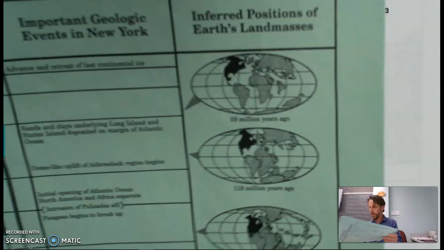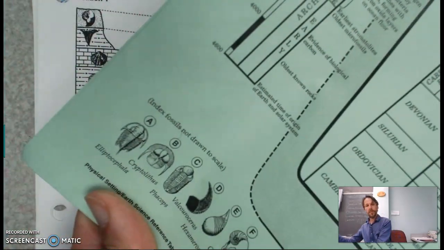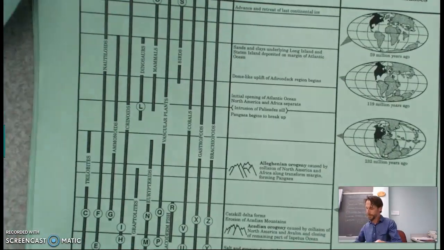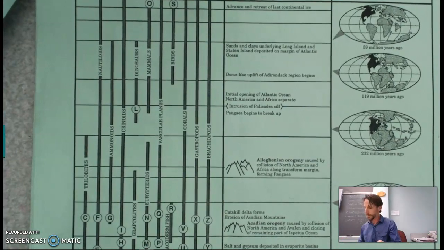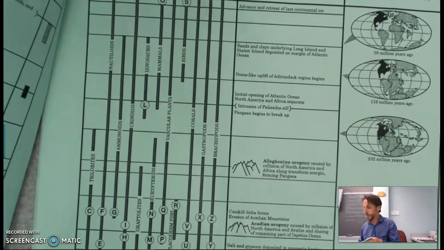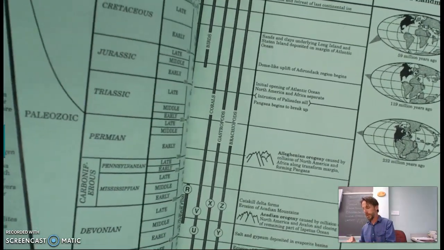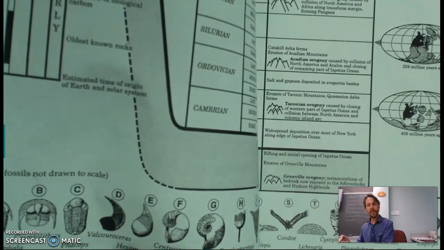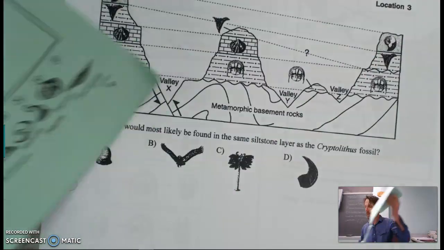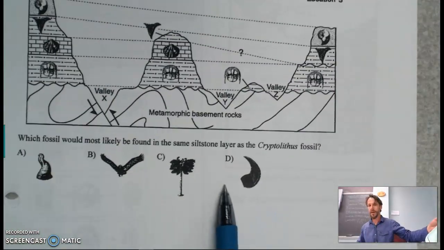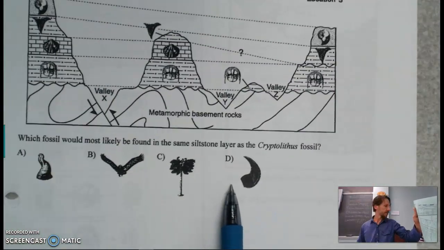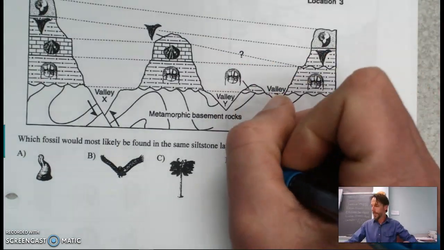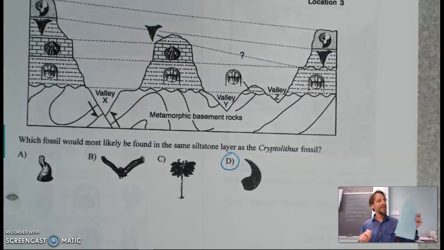So what we want to do is find the letter for Cryptolithus, which is B. Find it here. We've got some choices: D, K, J, T, W. So let's take a look. D, looks like we have this fella here at D, and I'm pretty sure I just saw him in there. There he is. You could check the other ones as well, but I happen to know from doing this problem before that is the right answer.